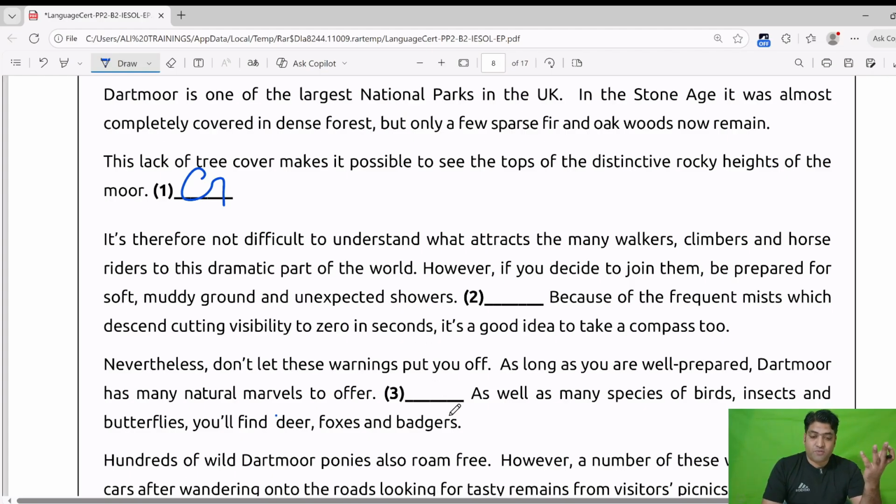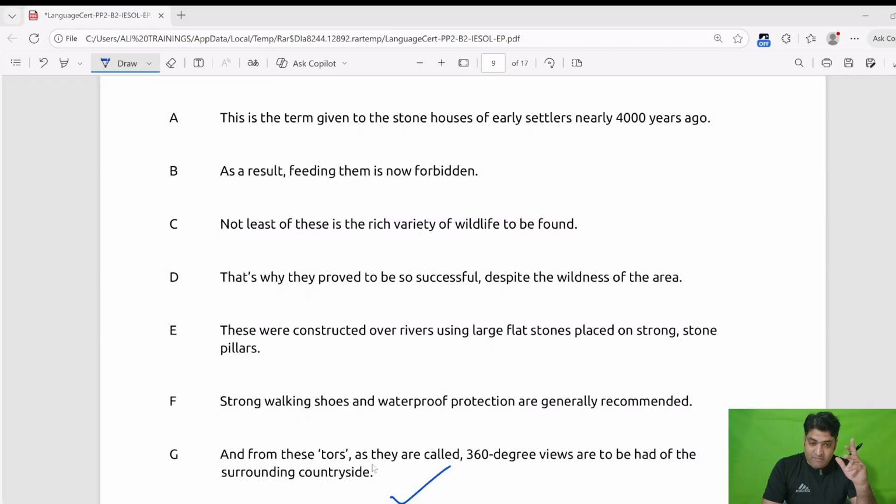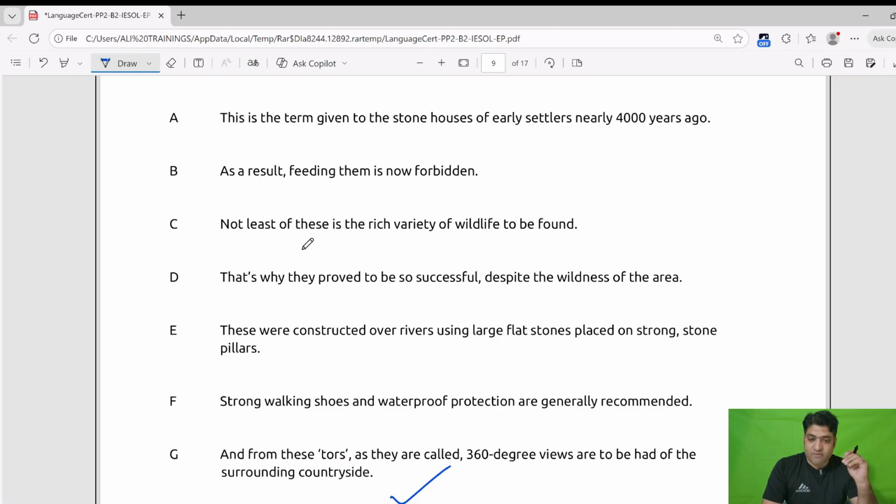So what you should be prepared for, we have read this. A will not be our answer. As a result, feeding is not least of these. No. D, no, this will not be our answer. E, these were constructed.